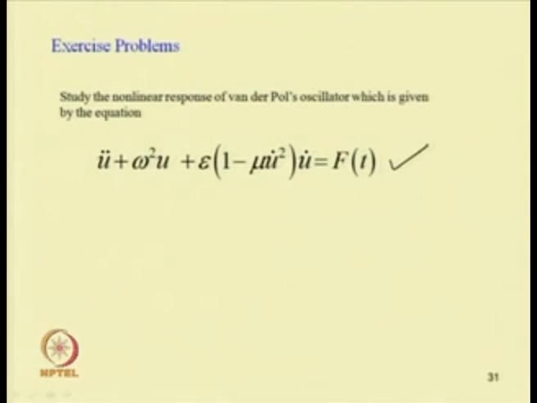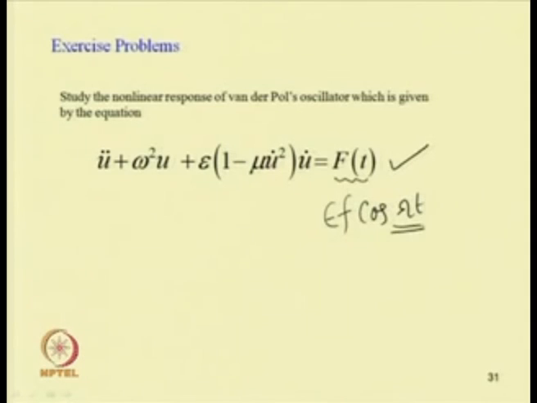In case of the forced van der Pol equation, the equation can be written in this form, that is u double dot plus omega square u plus epsilon into 1 minus mu u dot square u dot equal to forcing function. This forcing function one may take equal to epsilon f cos omega t.